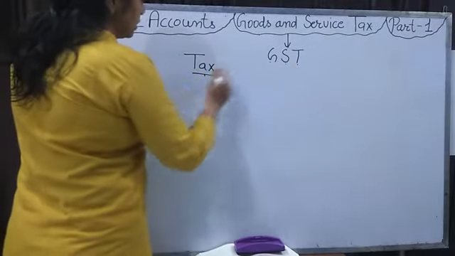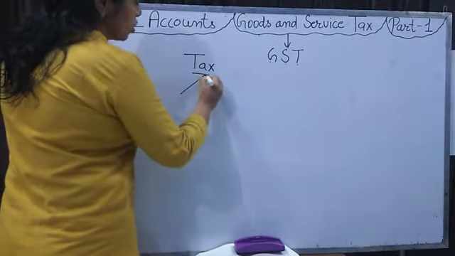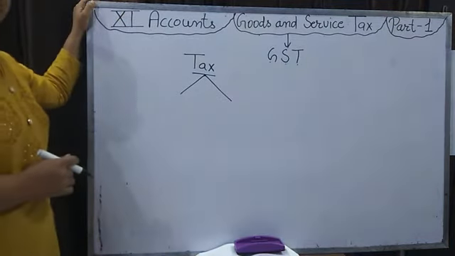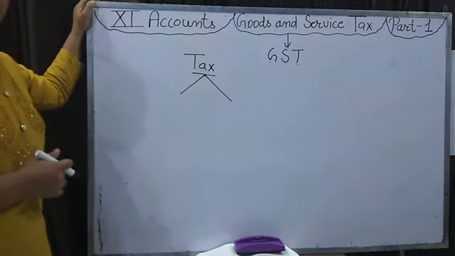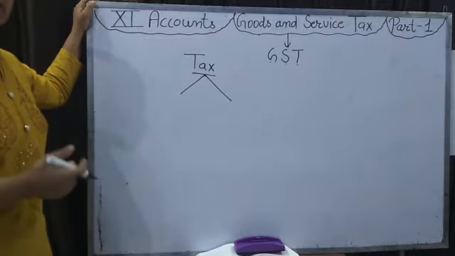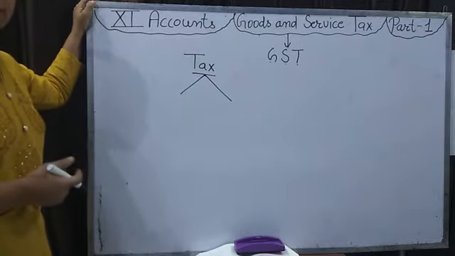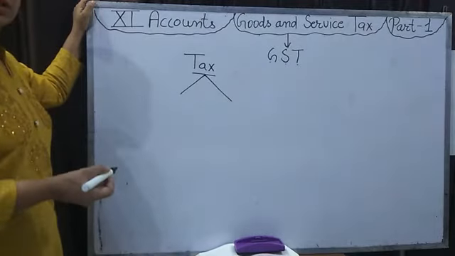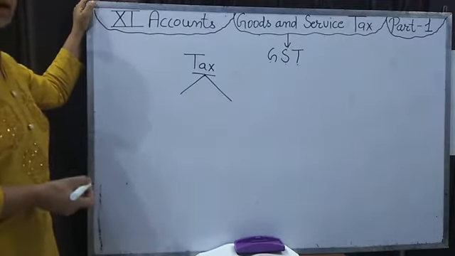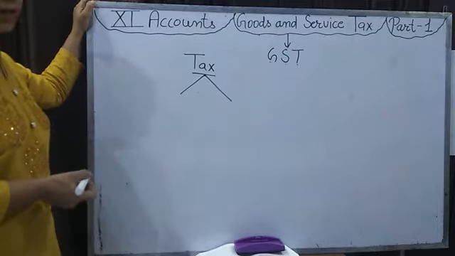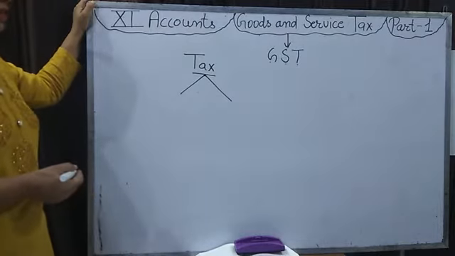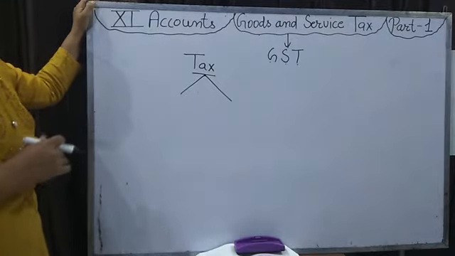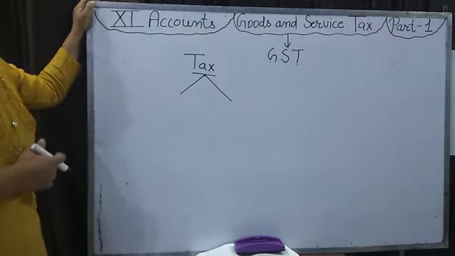Before GST, there were so many indirect taxes that the customer had to pay to the businessman. Entertainment tax is there, octroi duty is there, when we purchase goods, central sales tax is there, VAT, value added tax is there. So many separate taxes are there. Then we have to pay to the businessman and the businessman deposits that tax to the government.